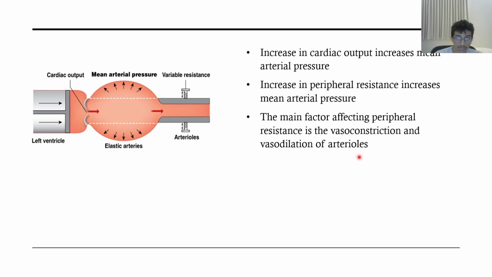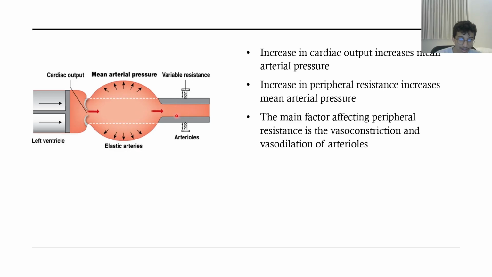Now let's talk about mean arterial pressure. Mean arterial pressure is directly proportional to both cardiac output and peripheral resistance. The more the heart pumps blood into the arteries, the more they stretch. And the more the resistance from arterioles, the more blood stays in the arteries, so they will stretch even more because they're elastic, remember? So an increase in cardiac output increases mean arterial pressure, and an increase in peripheral resistance increases mean arterial pressure. You can see they stretch more. Whatever makes the elastic arteries stretch more increases pressure.